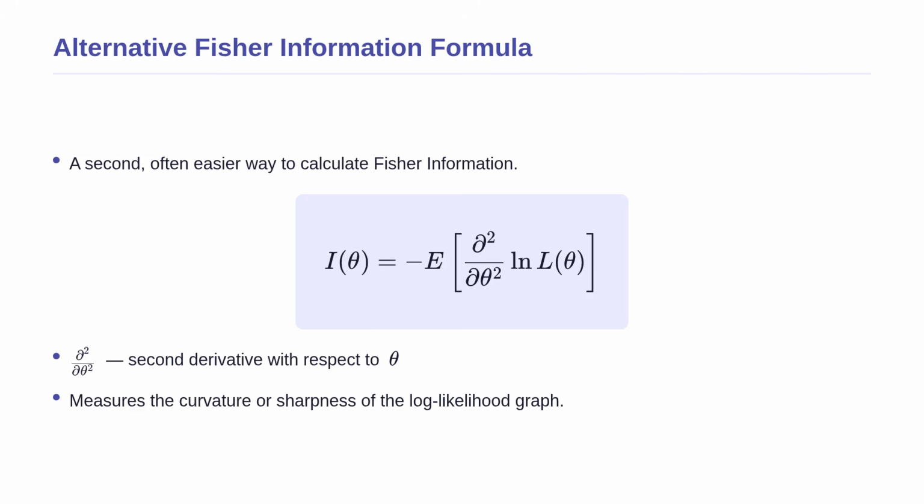While the first formula is fundamental, there is also a second, often easier way to calculate the exact same Fisher information. Instead of squaring the first derivative, we can take the second derivative of the log likelihood function. The second derivative measures the curvature of the graph, telling us whether the peak is sharp or flat. We then take the expected value of this second derivative and multiply it by -1. A very sharp, narrow peak means a high negative second derivative. Multiplying by the negative sign turns this into a large positive number, indicating high information and leaving little room for doubt.